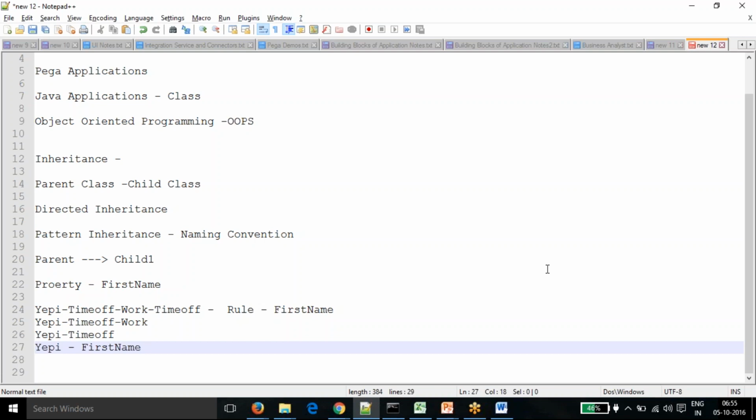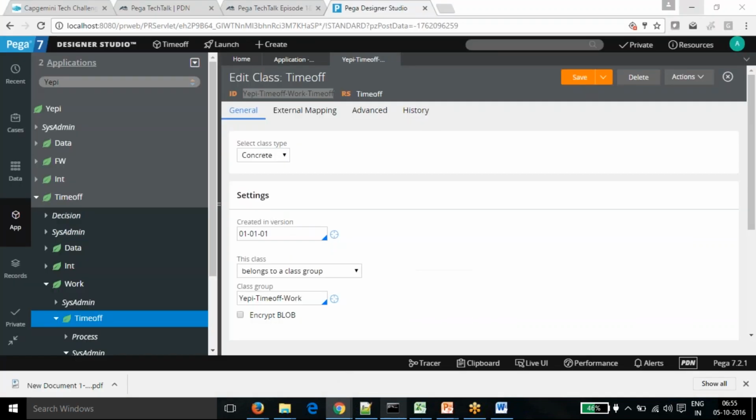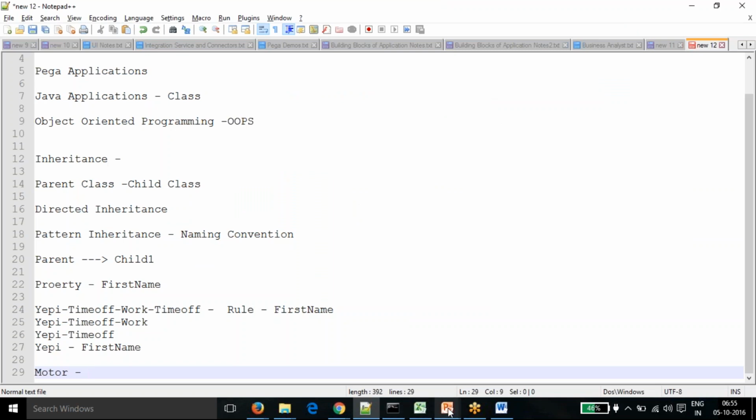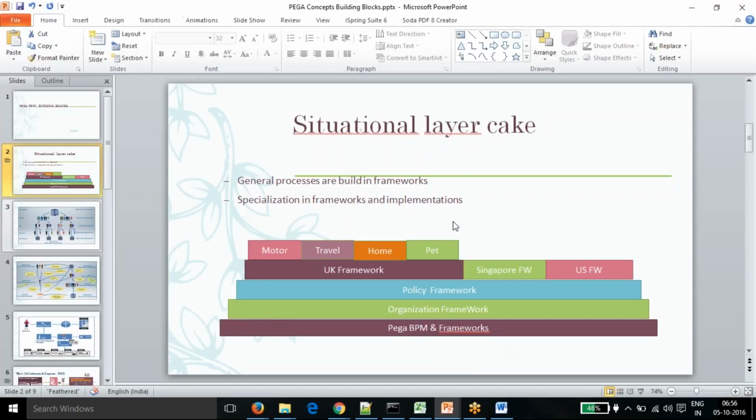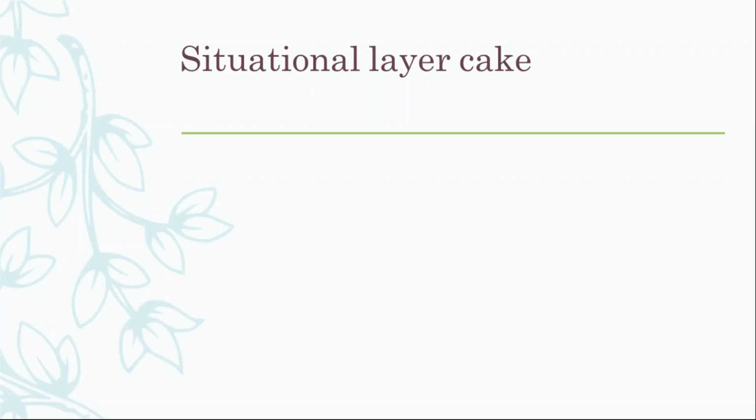Yes, Manoj, there actually are restrictions. It depends on the reusability. So if you say I have, like, insurance, and if you want one more example, say the motor. Okay, before that, I'll give you the slide. From that, it will give you a clearer picture. So just look into this slide.